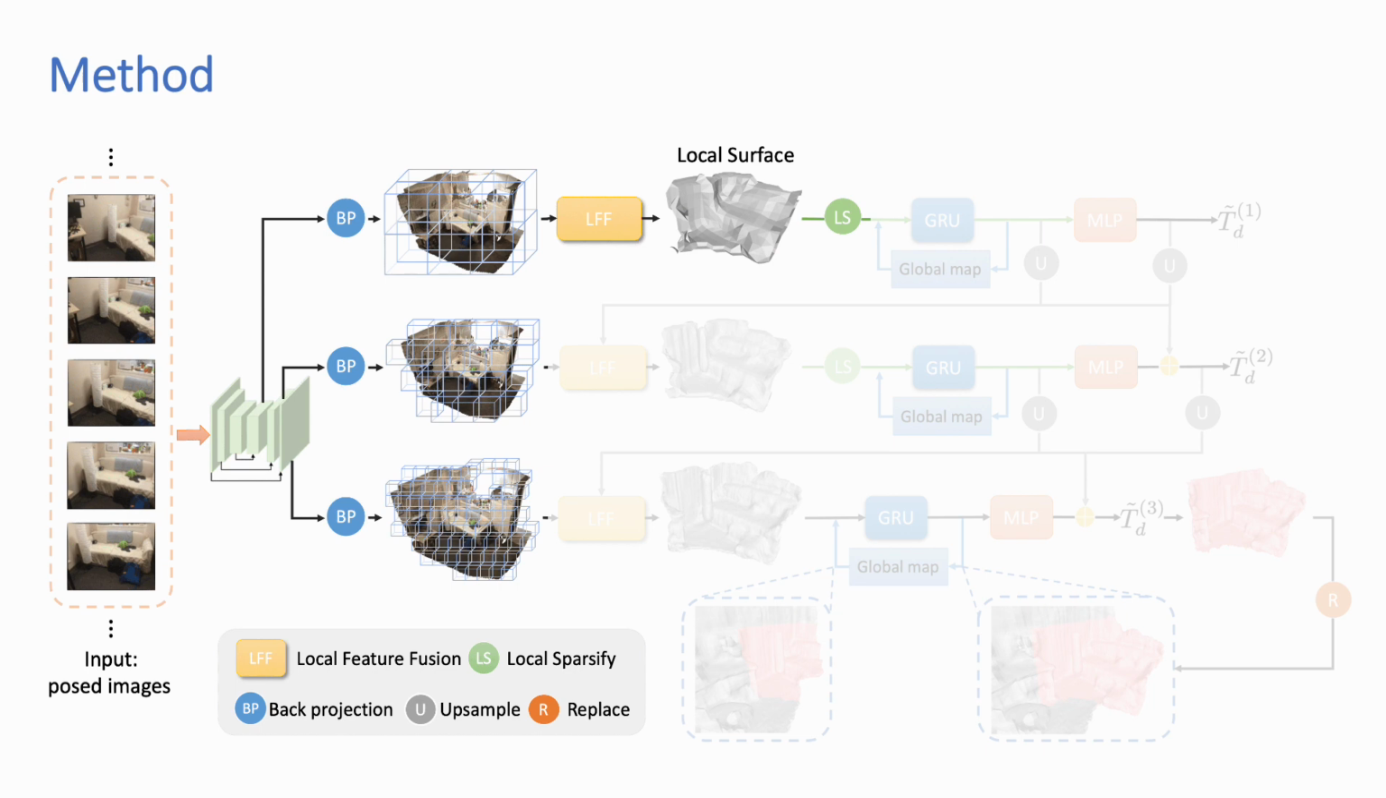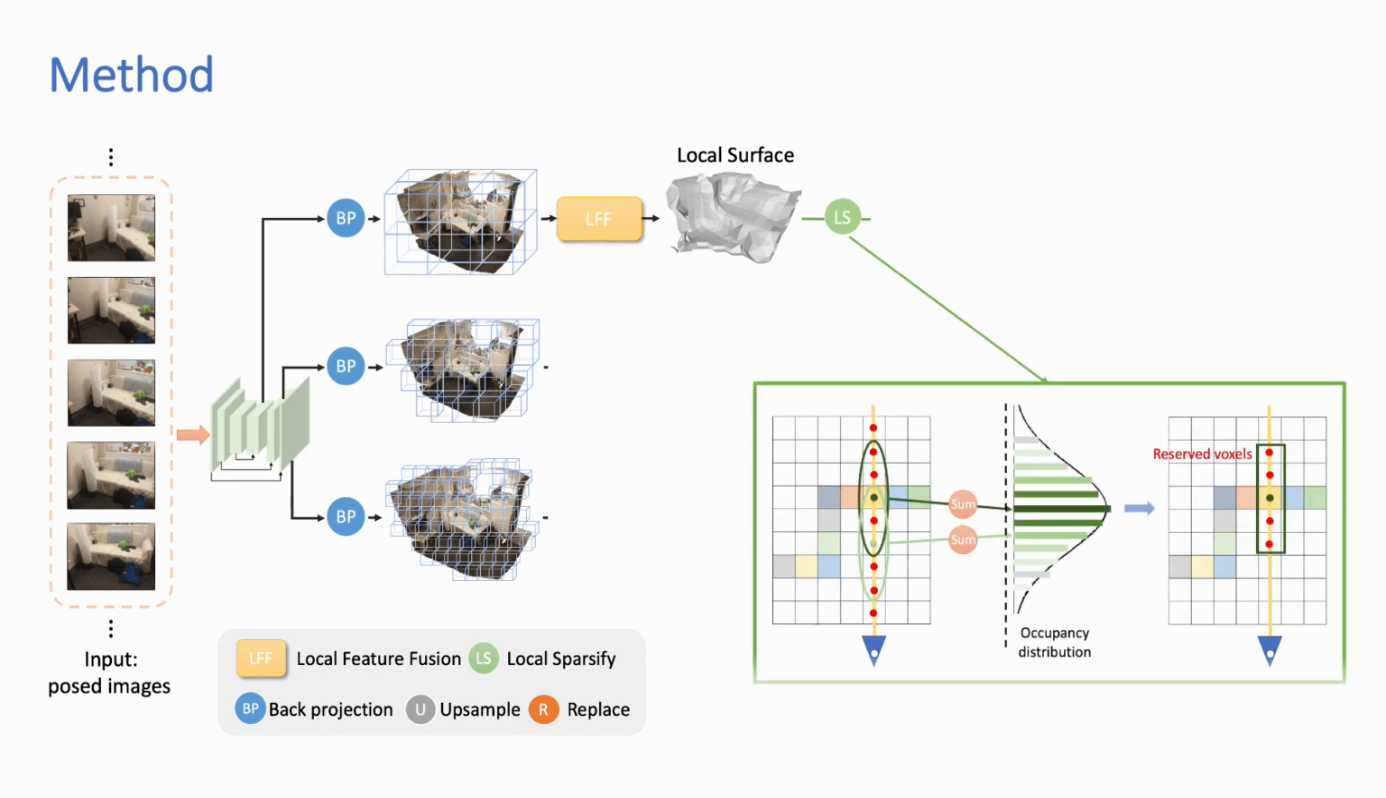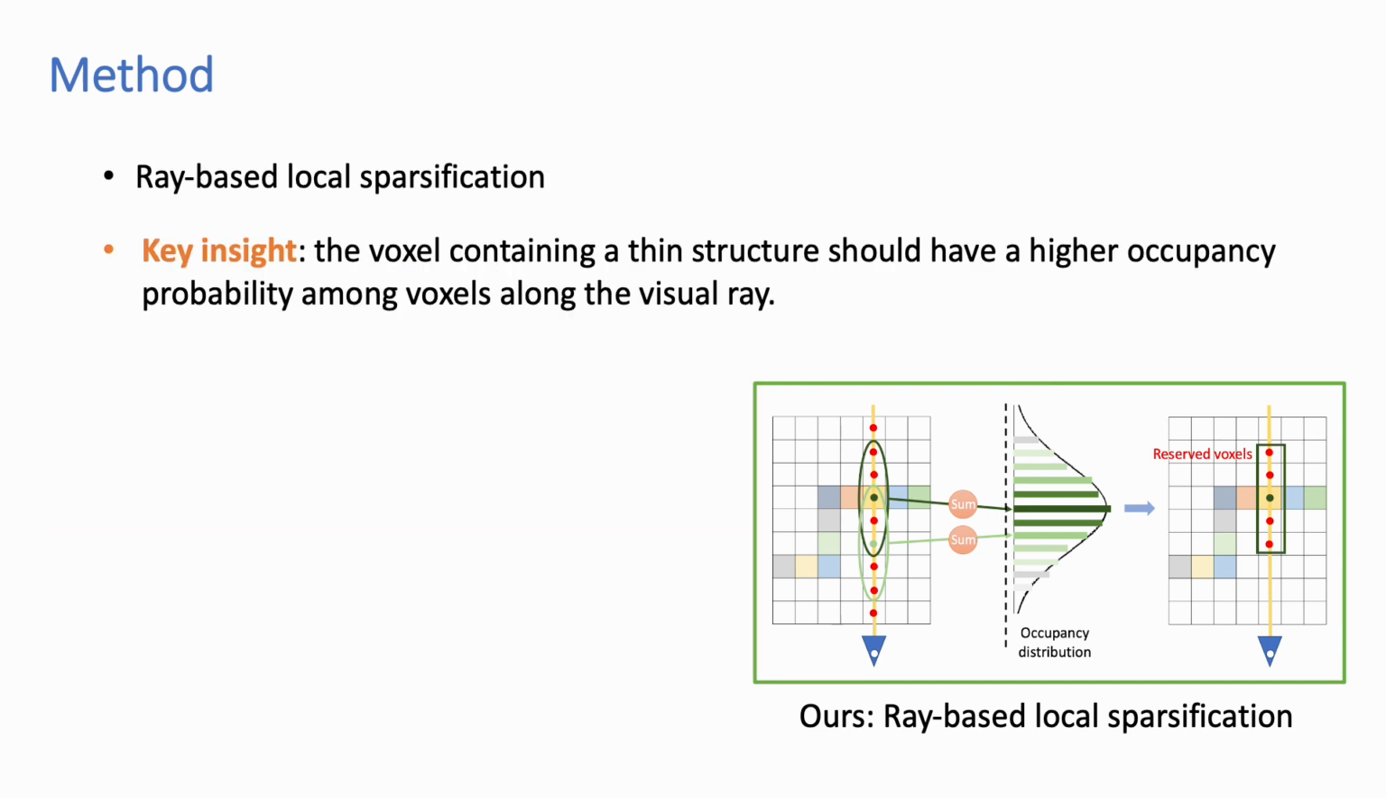Then we use the predicted local occupancy to sparsify the feature volume. Instead of relying on a fixed global threshold, we propose to sparsify along visual rays, which guarantees at least one voxel is preserved for each ray. Our key insight is that the voxel containing a thin structure should have a higher occupancy probability among voxels along the visual ray.